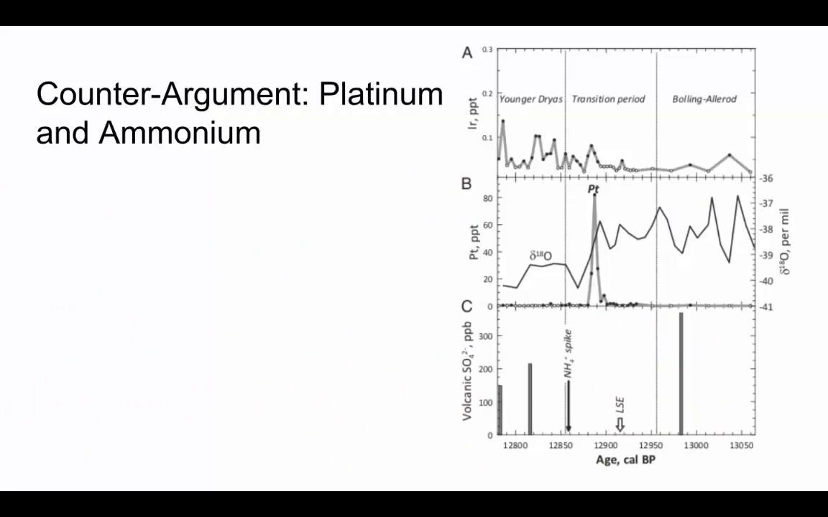First, the platinum spike seen in the data, theorized to have been a result of the impact or explosion, actually precedes the ammonium and nitrate spike in the ice core by roughly 30 years, as can be seen in the graph. This would make it unlikely that the source of the platinum is the same source as the biomass burning associated with the ammonium and nitrate.